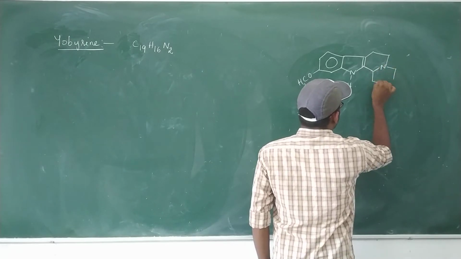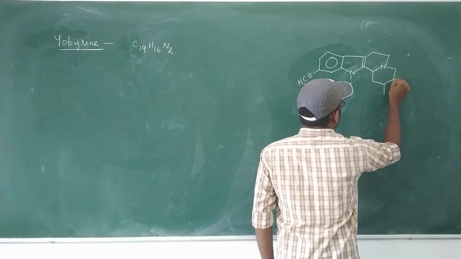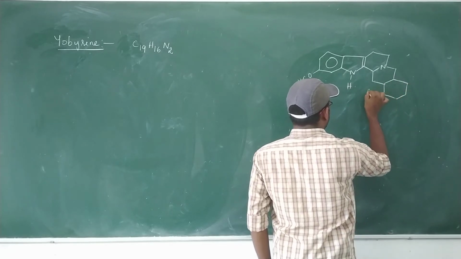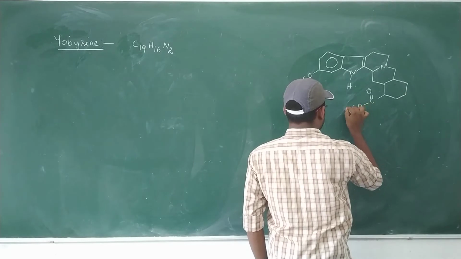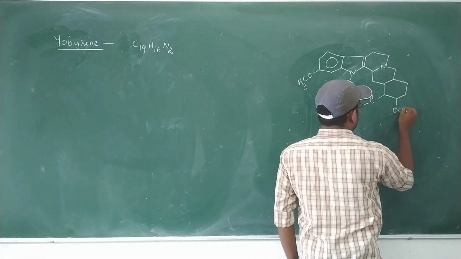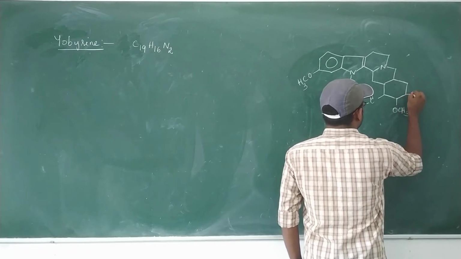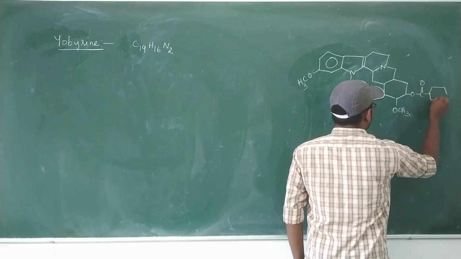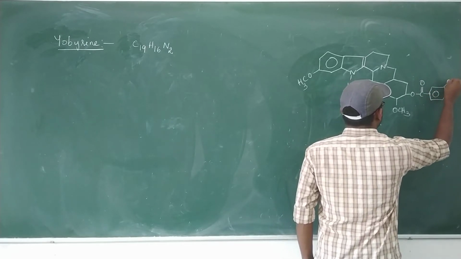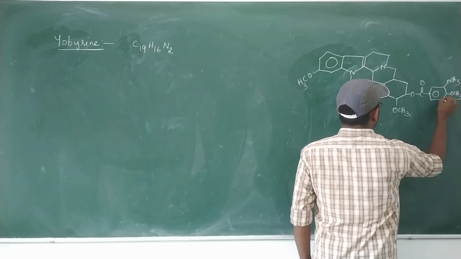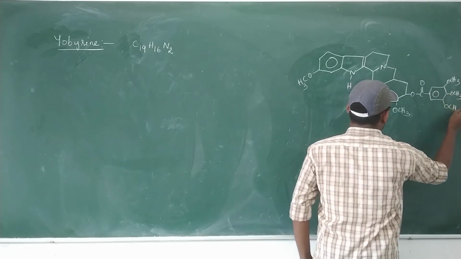The fourth ring is fused with the third, and the fifth ring is fused with the fourth. The fifth ring has C double bond O OCH3, then this OCH3, and on this side oxygen, C double bond O, and a trimethoxy phenyl group with OCH3, OCH3 and OCH3. This is the reserpine structure.